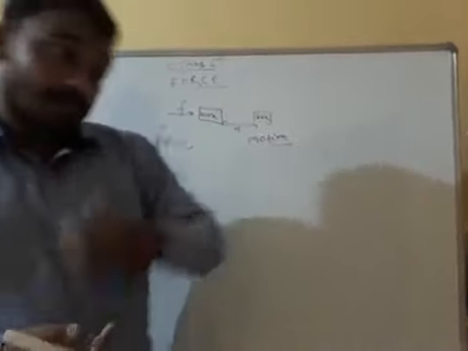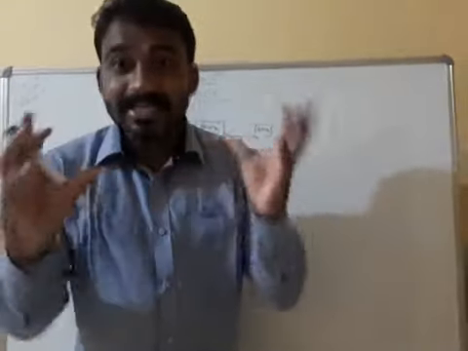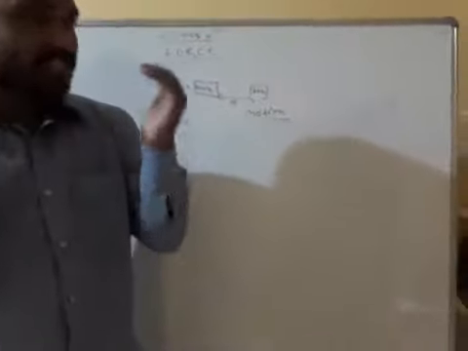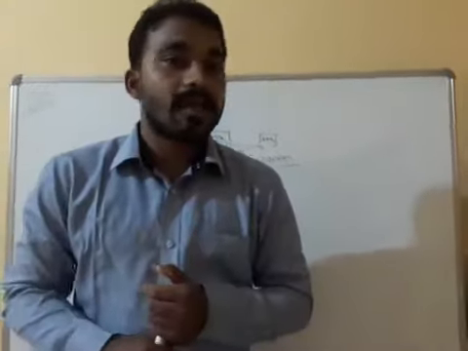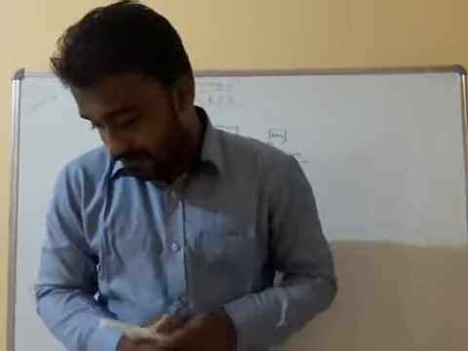So what is motion? The definition of motion is: a body is said to be in motion if it changes its position with respect to the surrounding, or with respect to time also you can write. With respect to surrounding or with respect to time. Understood? Next one.